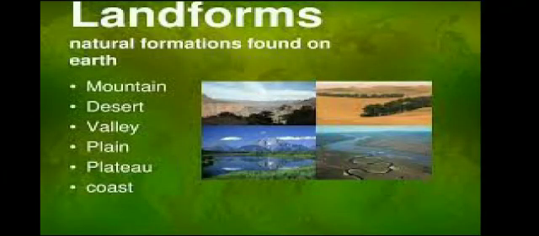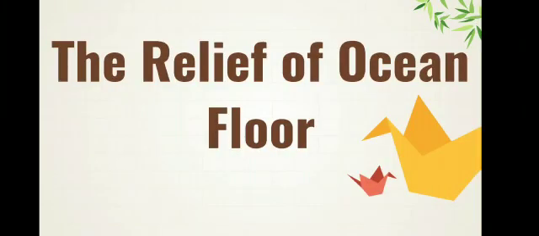We can classify various landforms on the earth. They are classified on the basis of altitude. They are made by nature. For example, mountain, desert, valley, plain, plateau and coast. Similarly, the classification can be done for landforms submerged under the water. Let's see what they are.